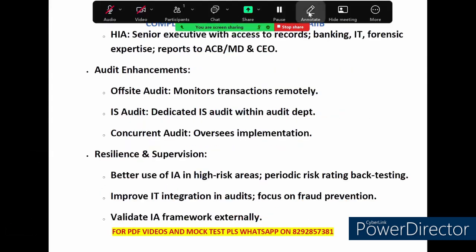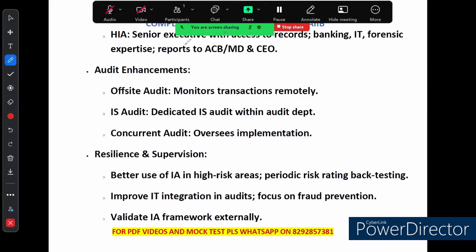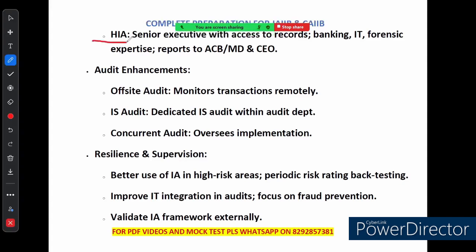The head of the internal audit is called HIA. What is HIA? HIA is the head of the internal audit. The HIA is a senior executive with access to all the bank's records, right? And this person is highly skilled, especially in areas like banking, IT, forensic and audit. They report directly to the audit committee or the managing director and CEO. This HIA reports directly to the audit committee of the board and the managing director and CEO.